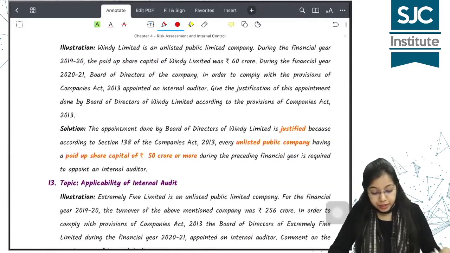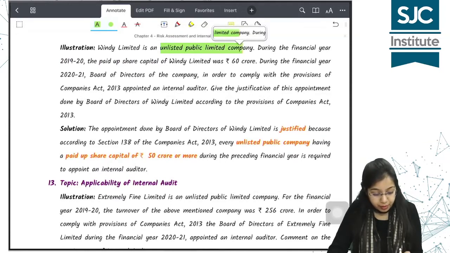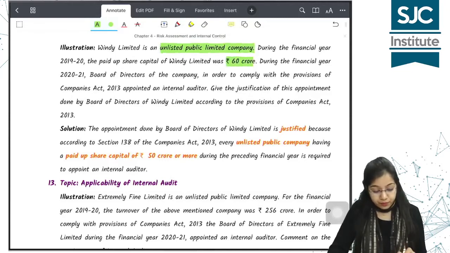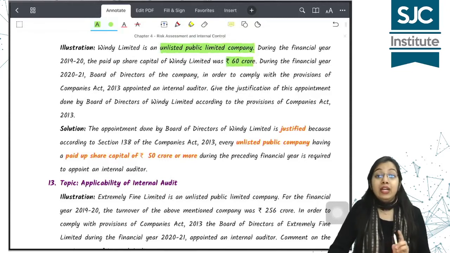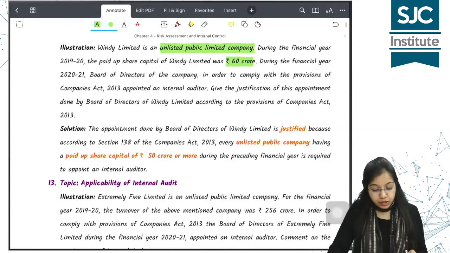So Windy Limited is an unlisted public company, unlisted public limited company. During the financial year 1920, paid up capital was rupees 60 crore. During the financial year 2021, Board of Directors of the company, in order to comply with the provisions of Companies Act 2013, appointed an internal auditor. Give the justification of this appointment done by the Board of Directors of Windy Limited.